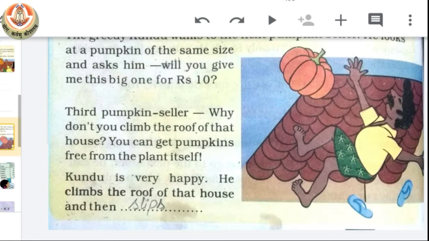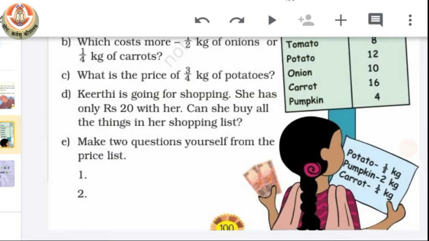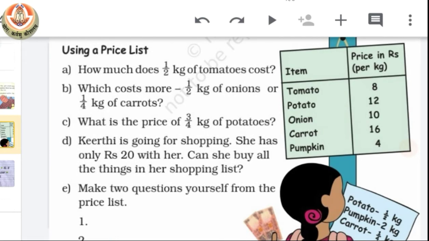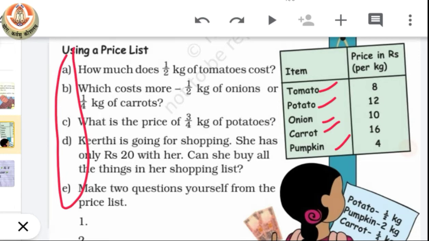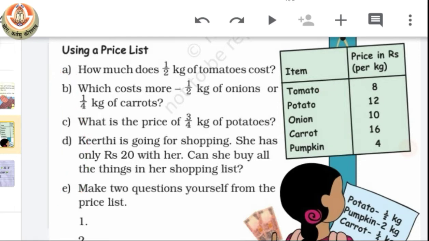Okay, class? So it is just a little story about Kundu, and now we have a little exercise on the basis of a price list. We have given a price list for various items. They are vegetables, and we have to answer the given questions. So let's see how we can solve them, and this exercise is for your notebook work.